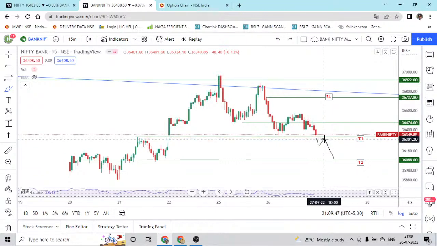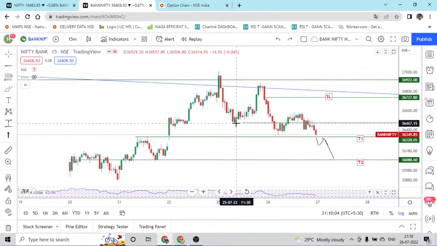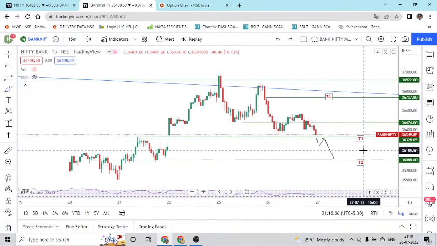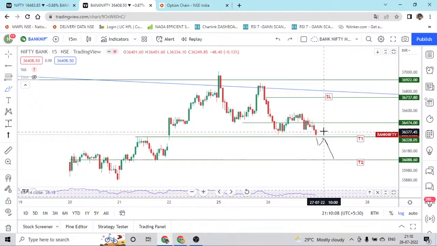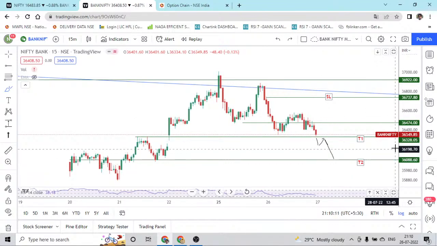area, which is going to be 36,350, and then go for your put option or future short with 155 points of stop loss, which is going to be around this level, 36,470, which should be taken out in 15 minutes. So if that is done, definitely we'll be getting not less than 300 points in tomorrow's Bank Nifty.